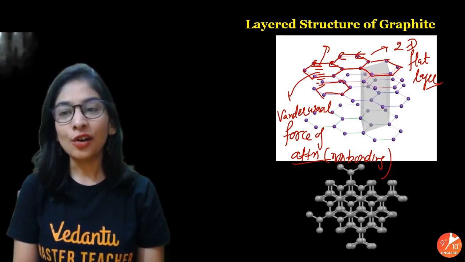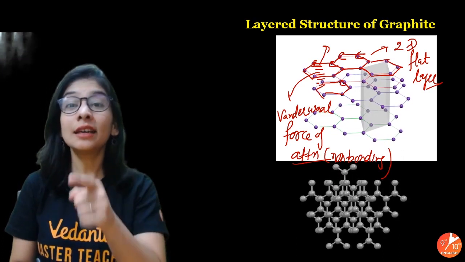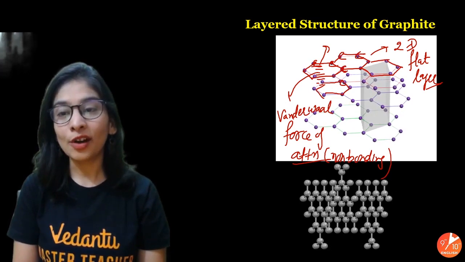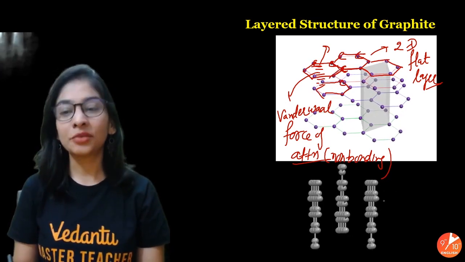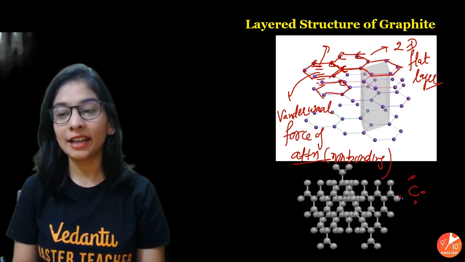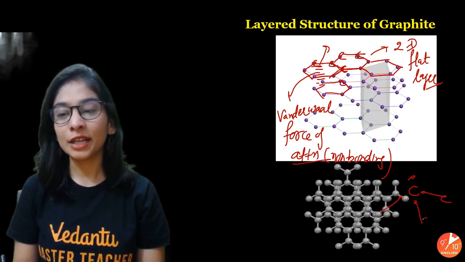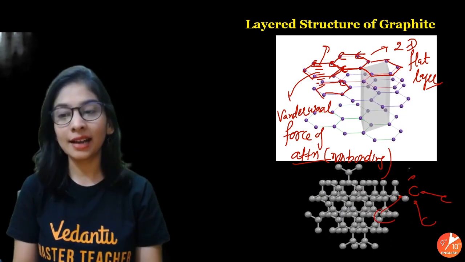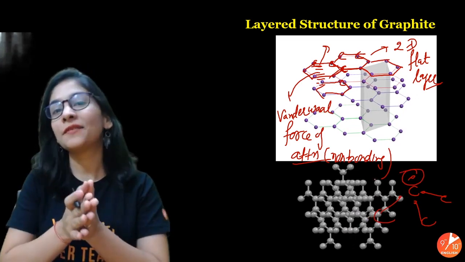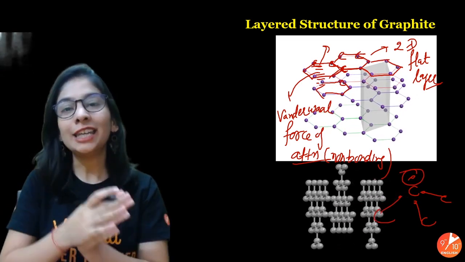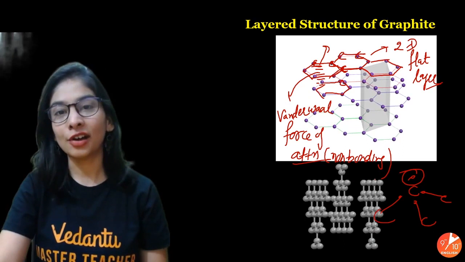Apart from that, it is a good conductor of electricity, because every carbon here is making 3 bonds. Carbon has 4 valence electrons, 3 valence electrons are involved in making bonds, making hexagonal rings. 1 electron at every carbon is somewhat free, and due to free electrons, they are conductors of electricity.